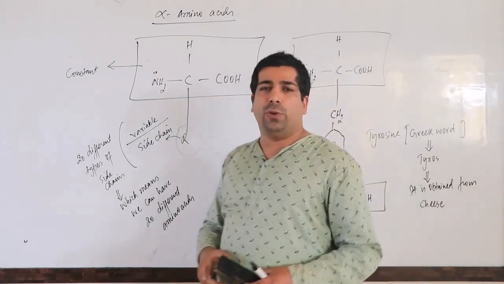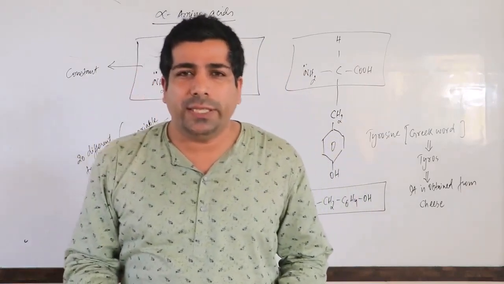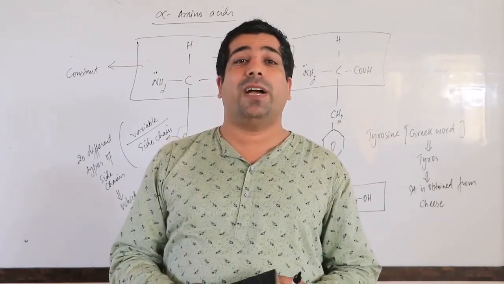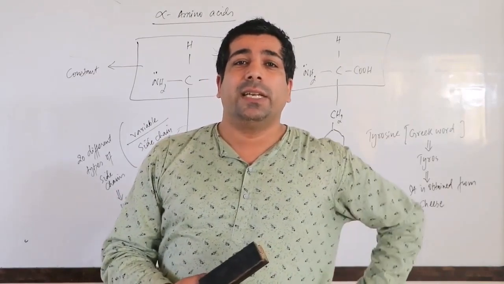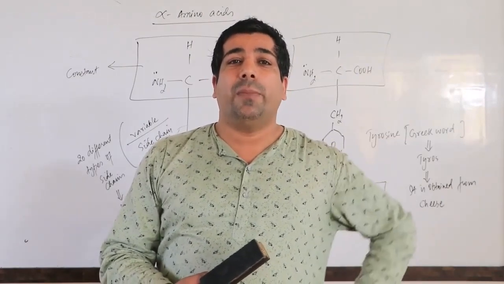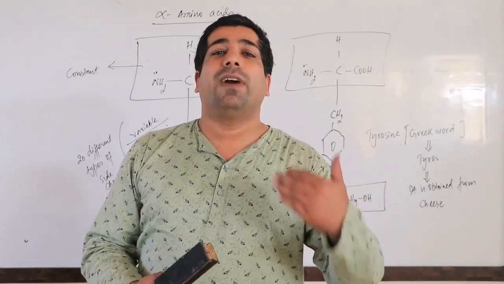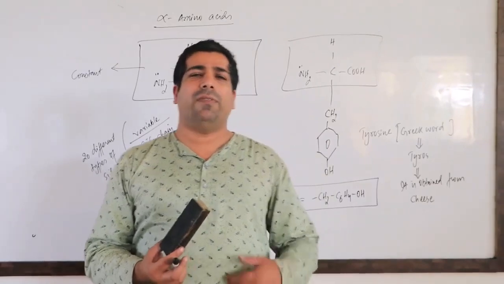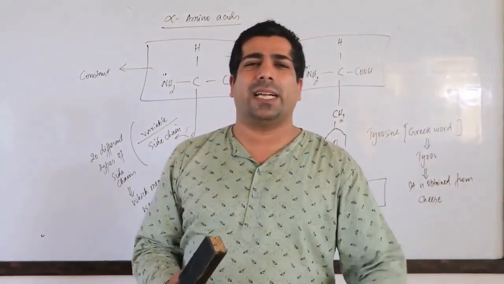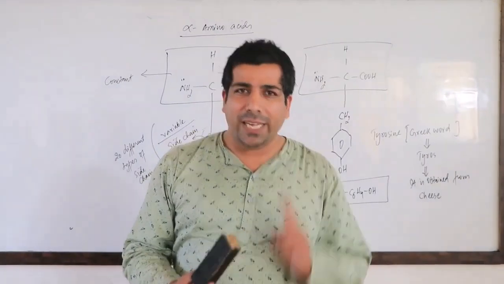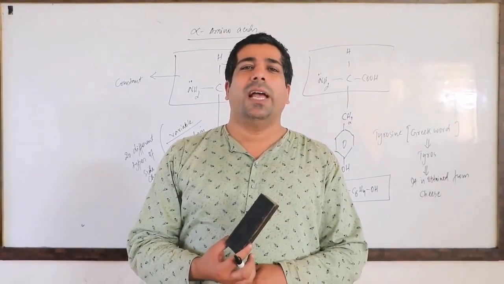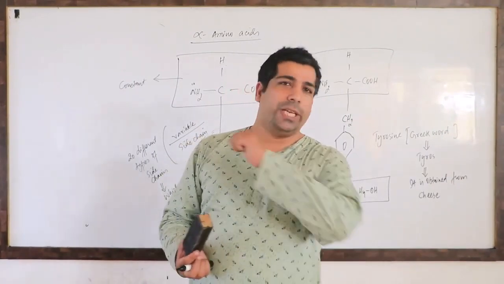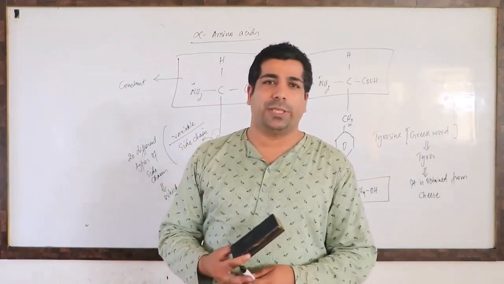Correct? And when you are doing hydrolysis of proteins, you are getting alpha amino acids. And what is an alpha amino acid? Alpha amino acid means that amino acid which has the amino group on the alpha carbon. You can have alpha, beta, gamma, delta types of amino acids. But here we will be talking only about the alpha amino acids which are obtained through the hydrolysis of proteins. I hope you have understood this.